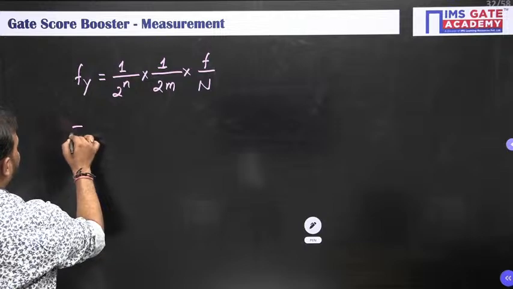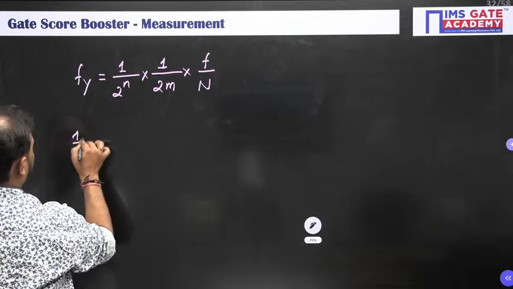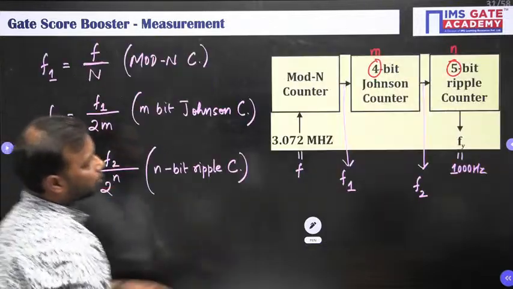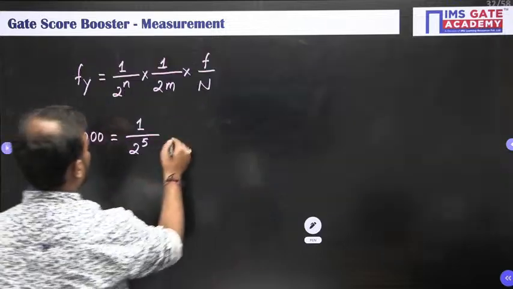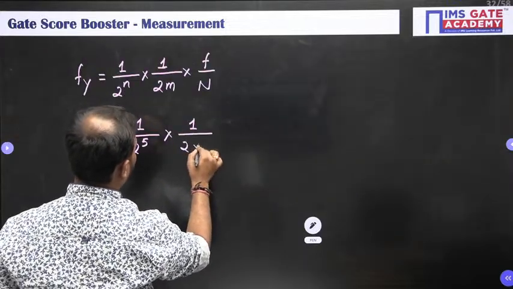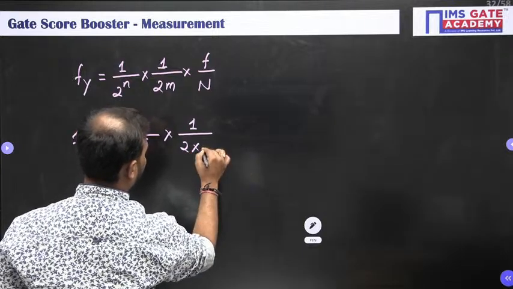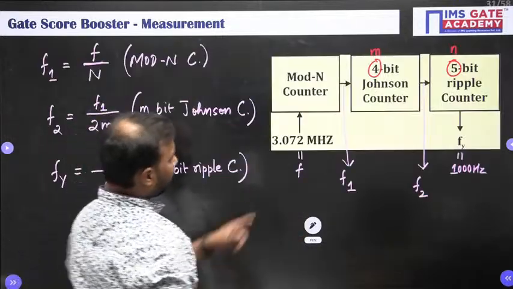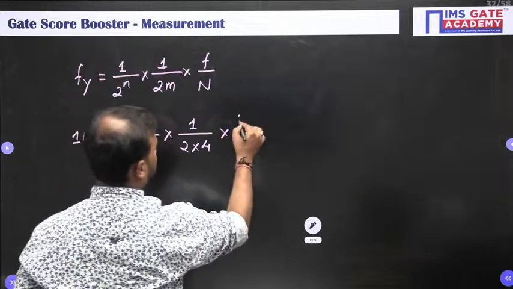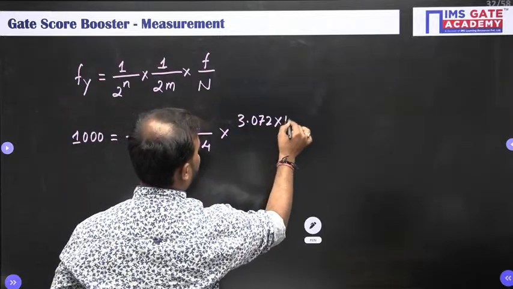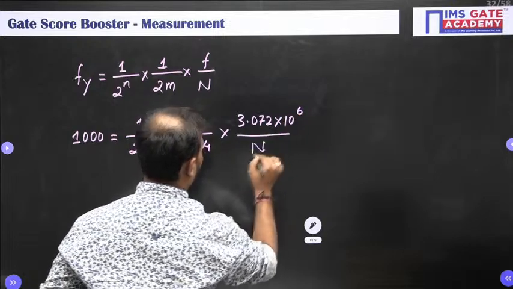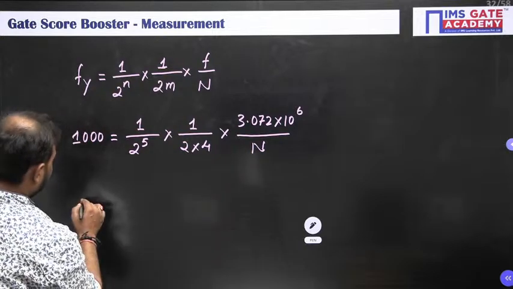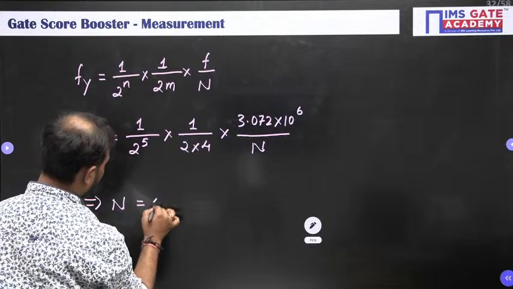Okay. Fy was 1000, equal to 1 upon 2 to the power 5, right? Next, 1 upon 2 into 4, let me check once, 2 into 4, for the 4-bit Johnson counter, into the supply frequency which was 3.072 megahertz, so 3.072 into 10 to the power 6 divided by N. Alright, so we have only one unknown, which is N. On solving this, we'll get the N value as 12.